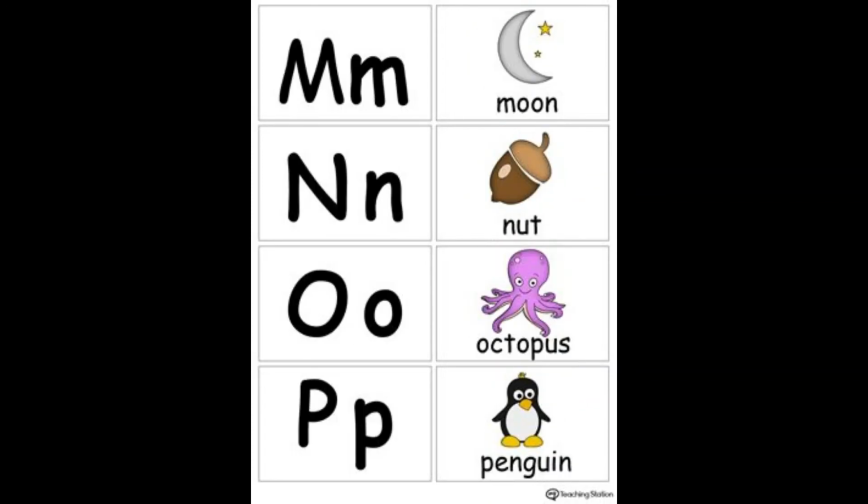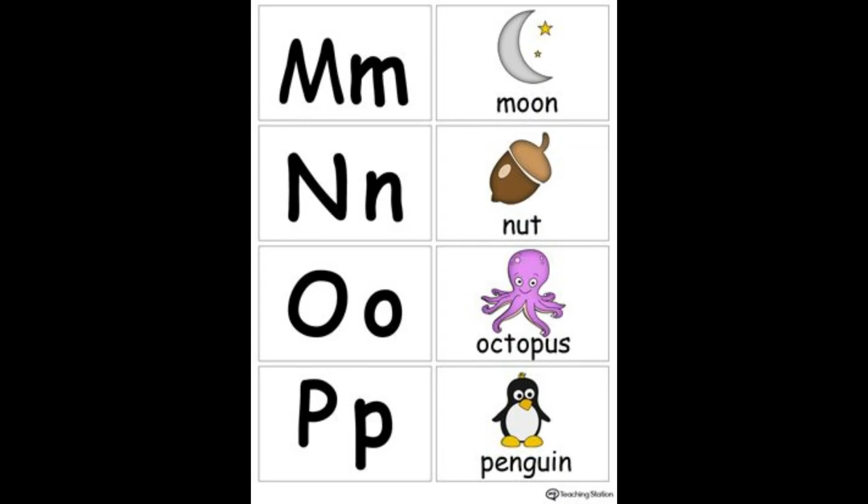So the first letter is M. The sound of the letter is M. M for moon. Next letter is N. So the sound of the letter is N. Remember, it's N. N for nut.